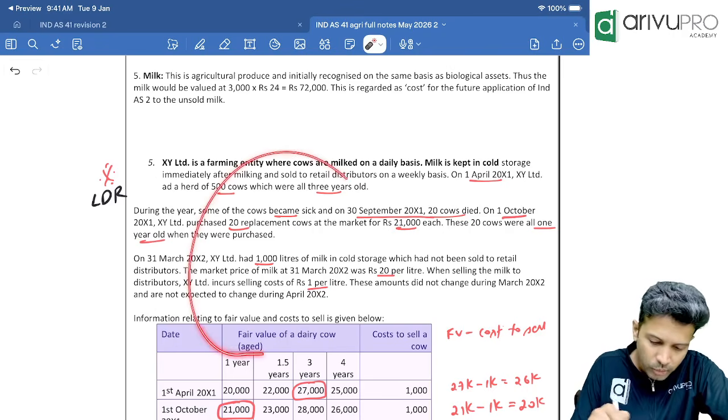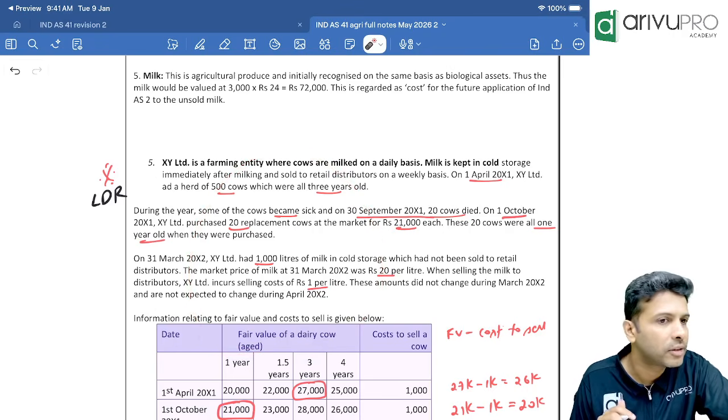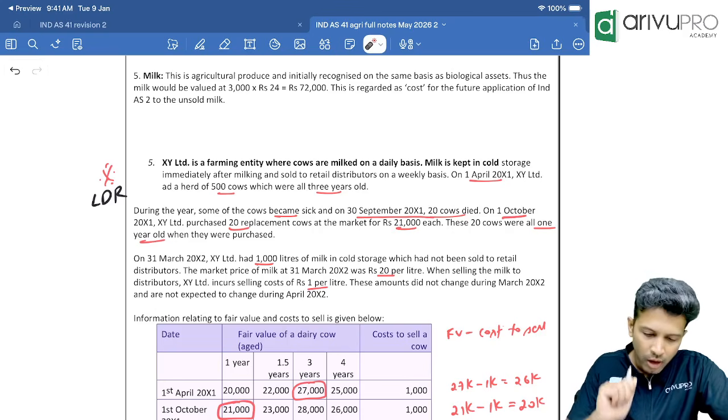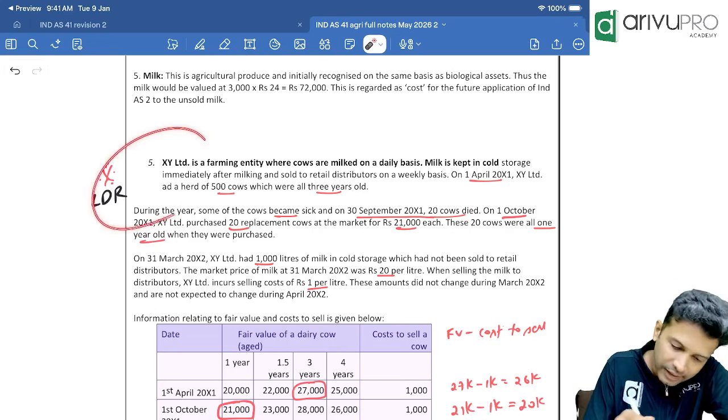Now, question number 5. Can I do this question and give you a break? Would that be fine with you? Maybe 20 minutes. Can we hold on to that? Okay, observe. Question number 5 again is an LDR.